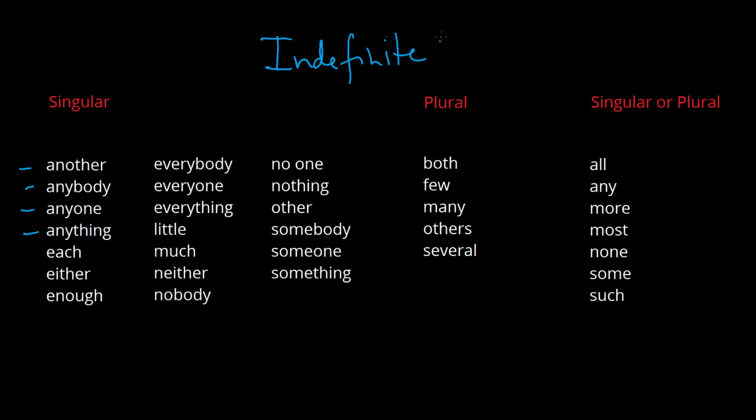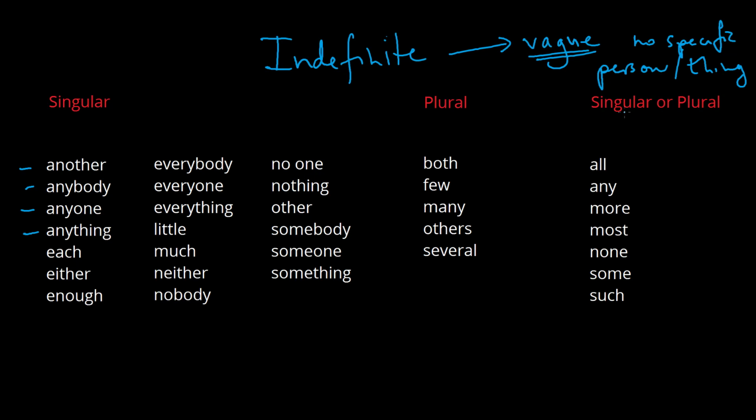Now, what indefinite pronouns do is they refer back to a noun in the vaguest way possible. So they have a very kind of vague reference point. Okay, they don't refer to any specific person, place, quantity, or thing. So no specific person, thing, etc. And you can see that from these.